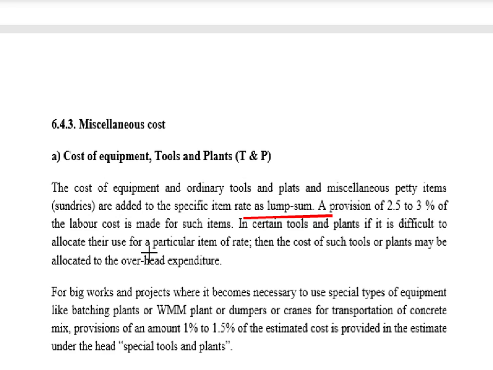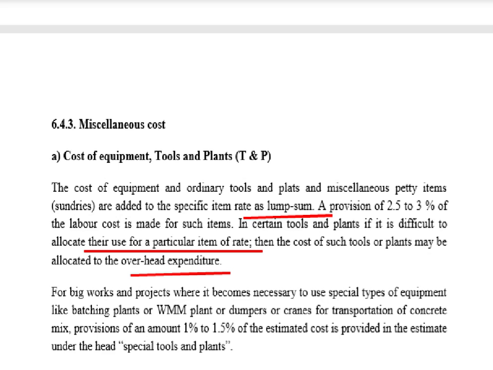So it is clear that if we cannot allocate the use for a particular item of work, then the cost of such tools and plant may be allocated under overhead expenditure. For big works and big projects like highway infrastructure projects, tunnels, and canal projects, the cost is so high.